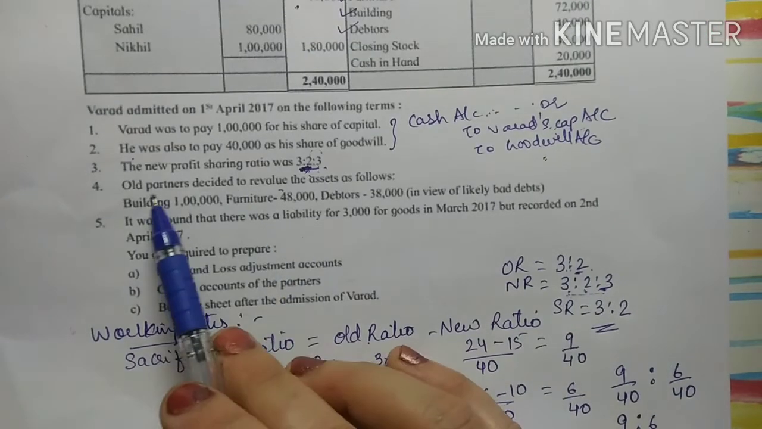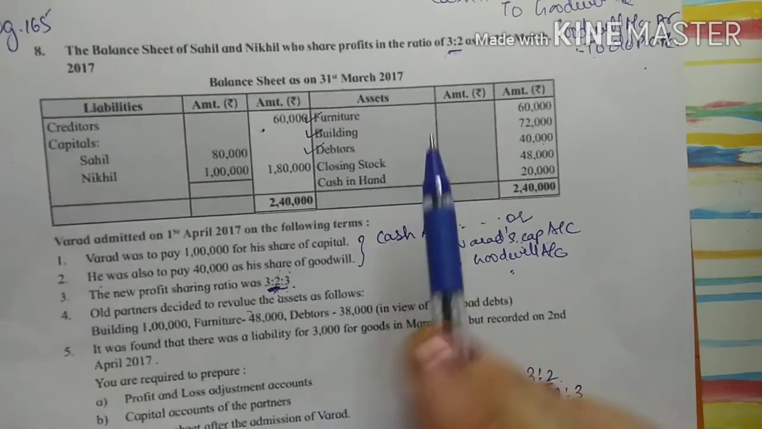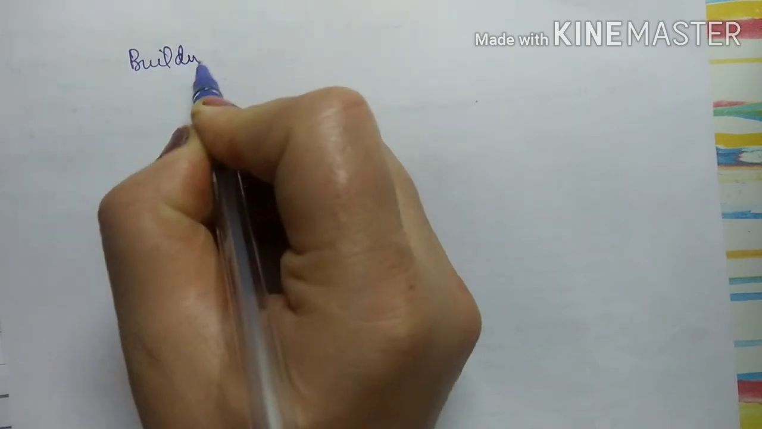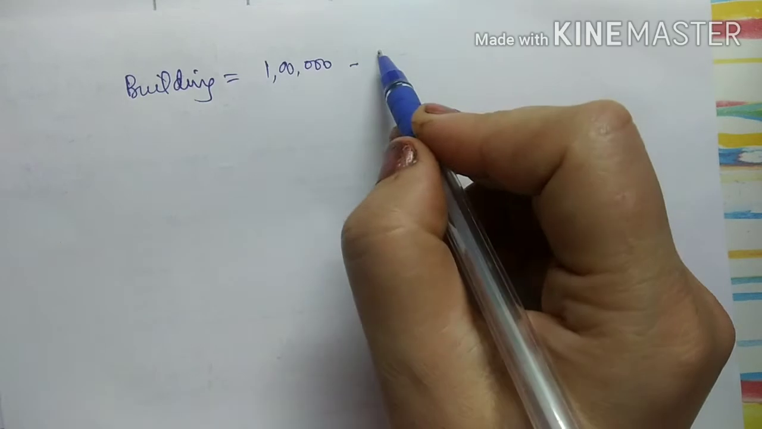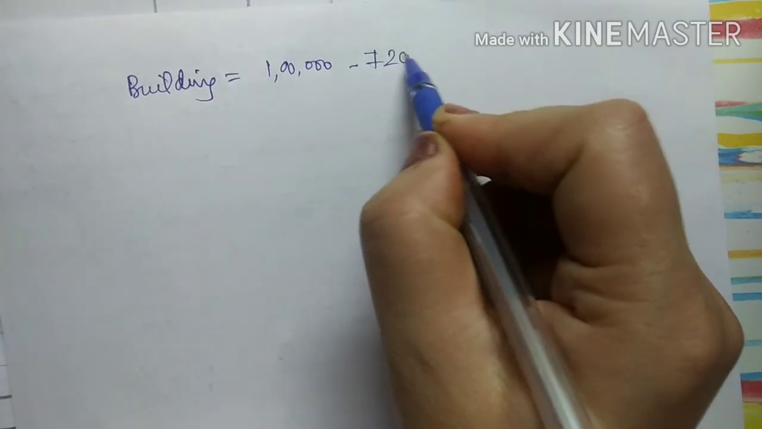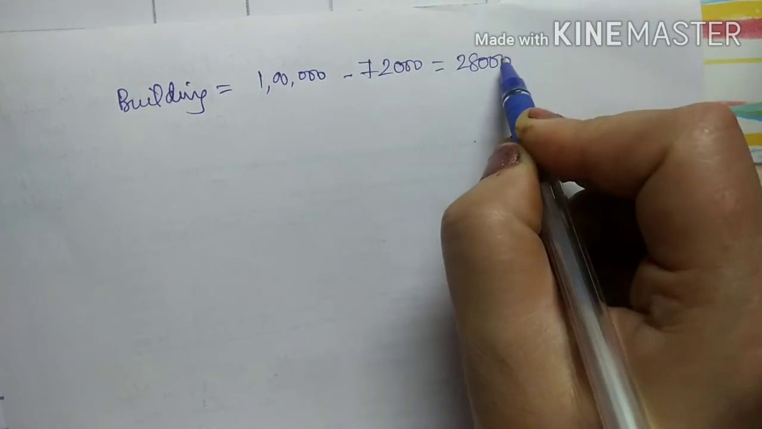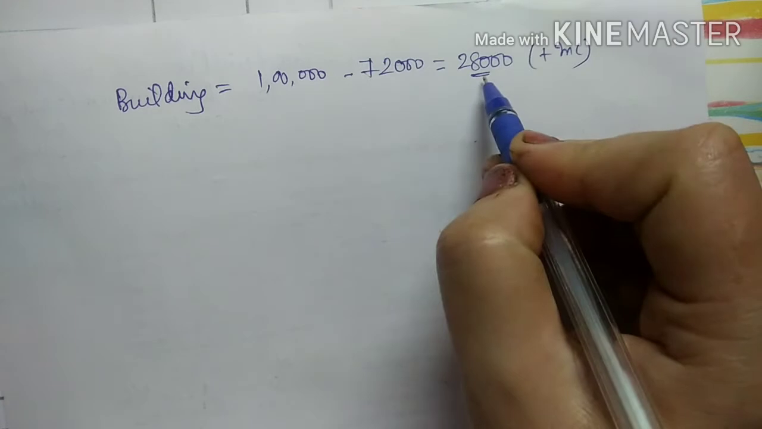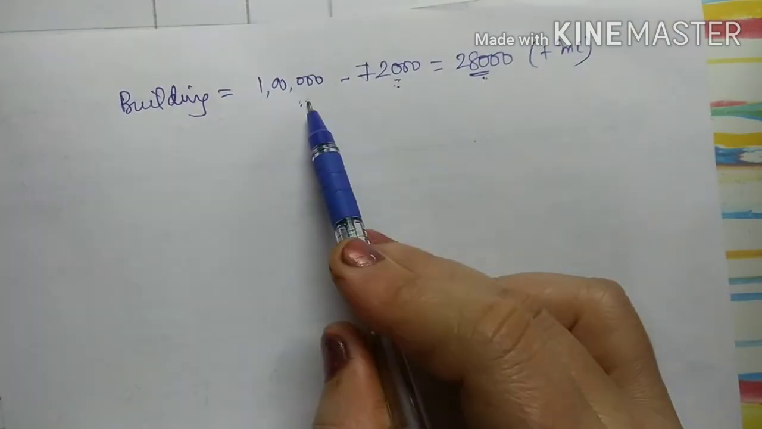So now old partners have decided to revalue the assets. See, the first asset is building. It is 1 lakh. The value given in the balance sheet is 72,000. So building we have to make 1 lakh, means they have revalued it at 1 lakh. So when I deduct, I will get 28,000. So this 28,000 is nothing but a plus, we are adding it, right? So when I add 72,000 to 28,000, I get rupees 1 lakh.